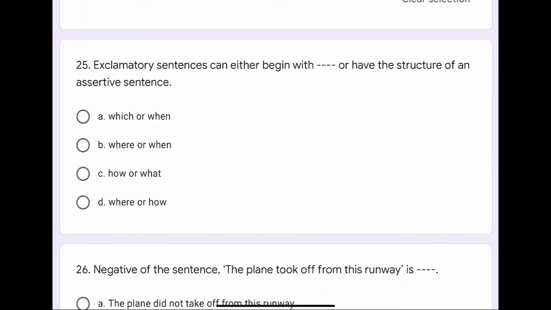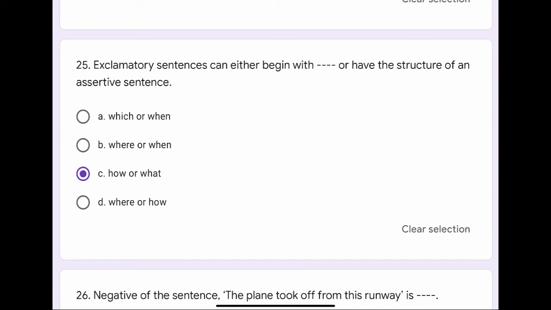Question number 25. Exclamatory sentences can either begin with dash dash or have the structure of an assertive sentence. Options are A. Which or when, B. Where or when, C. How or what, or D. Where or how. The correct option is C. How or what.